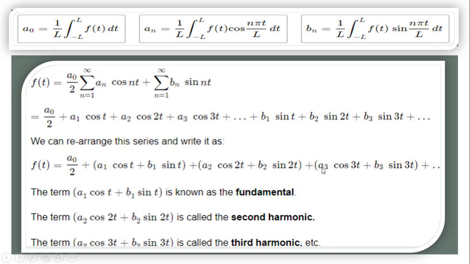When n equal to 3, this complete term is known as the third harmonic. Similarly, in this fashion, for 4, 5, 6 and so on, we can separate all harmonics.